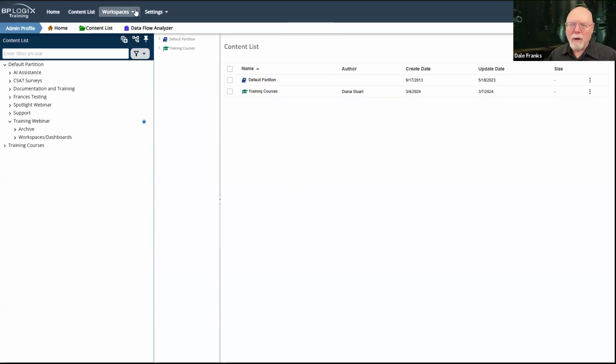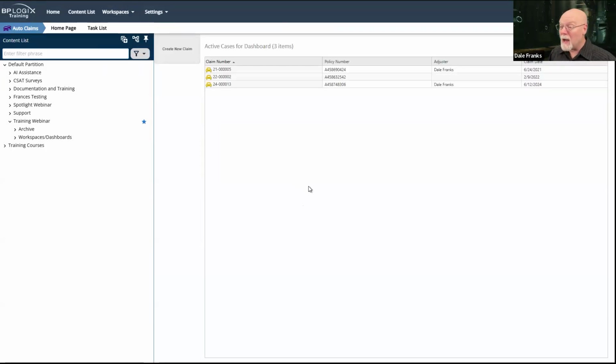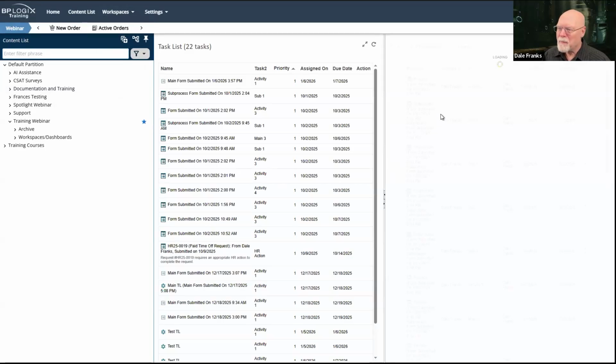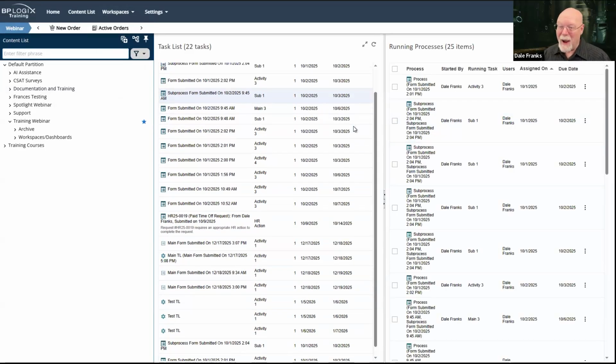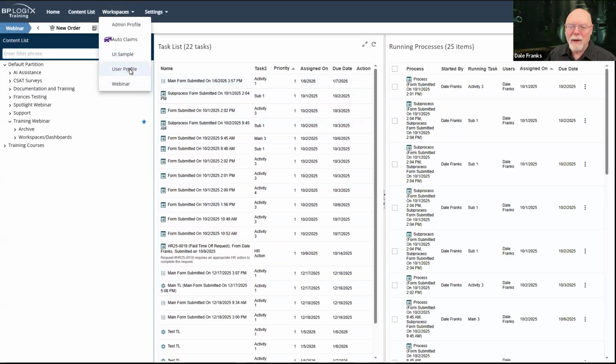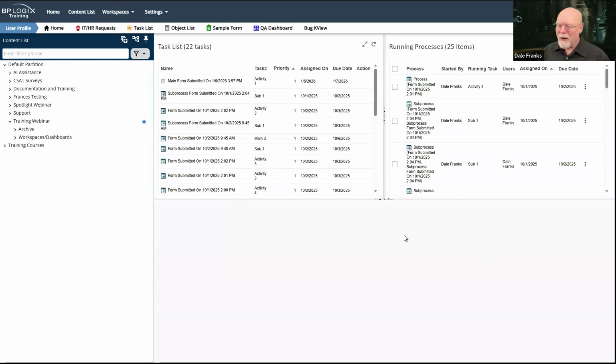So that's my regular workspace. And of course, I have the auto claims workspace that I have in the past used for the case management training. I also have a webinar workspace, which I've used for a webinar apparently in the past. And then I have got the standard, well, it's not really the standard user profile workspace because I have modified it a little bit, but this is the user profile workspace on my system.